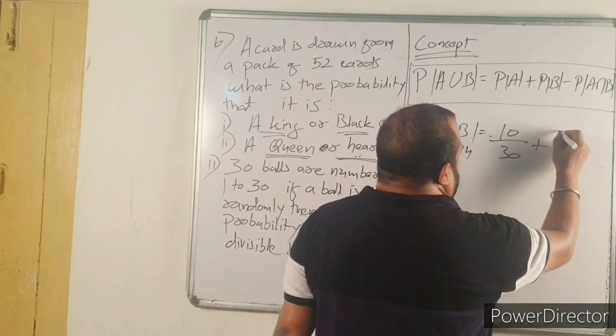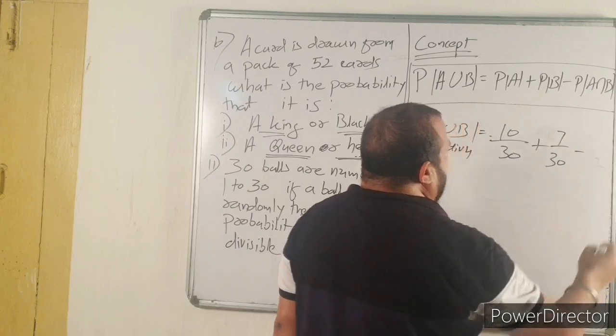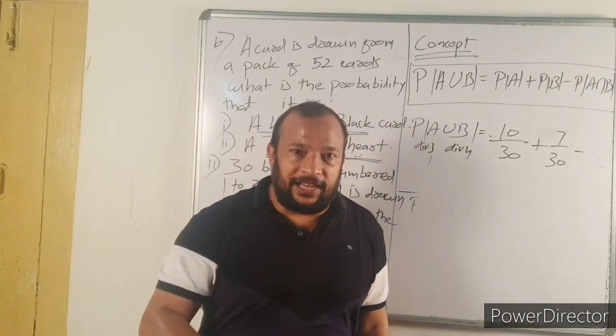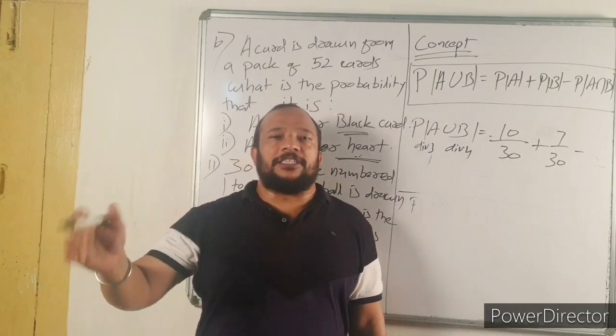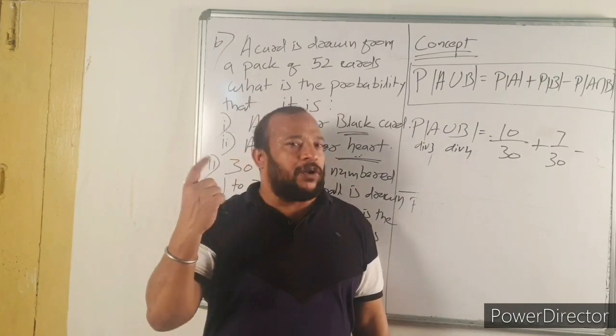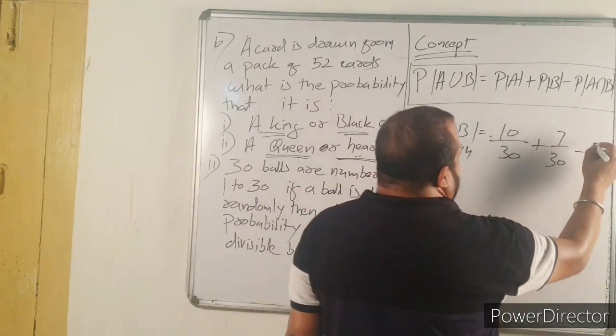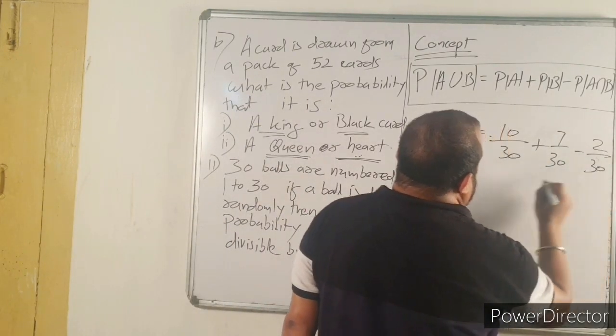7 fours are 28. So 7 by 30 minus how many numbers are there that are divisible by 3 and 4? That means divisible by 12. There are only two numbers, that is 12 and 24. So minus 2 by 30.